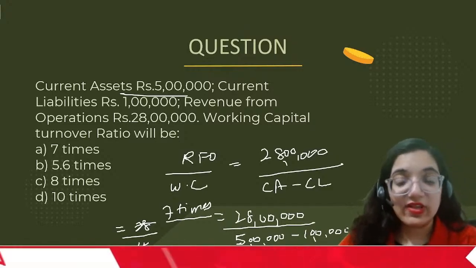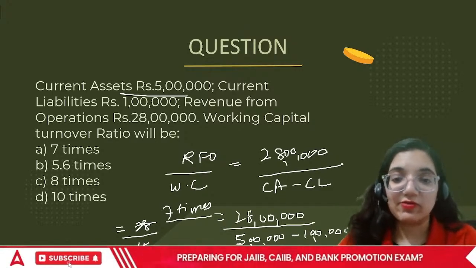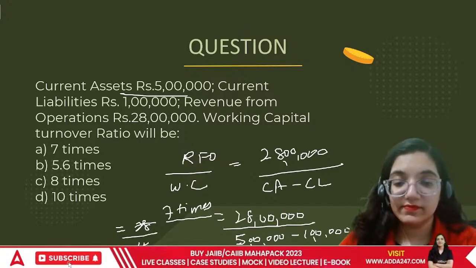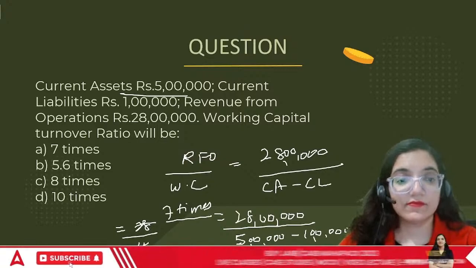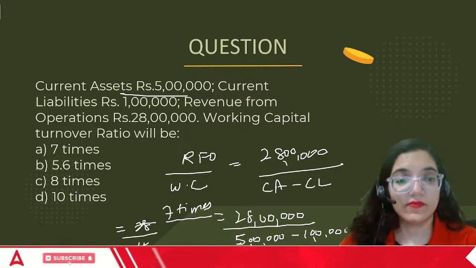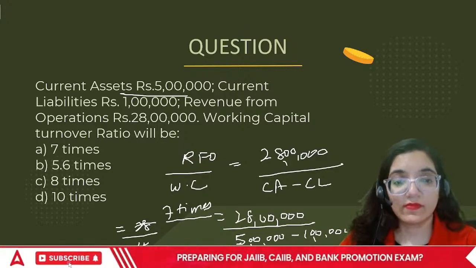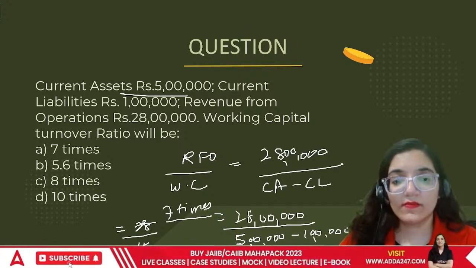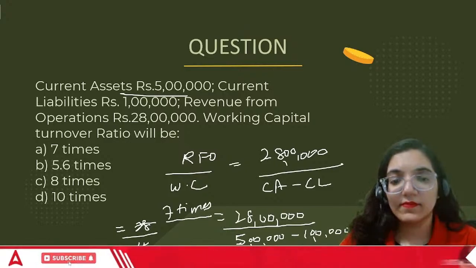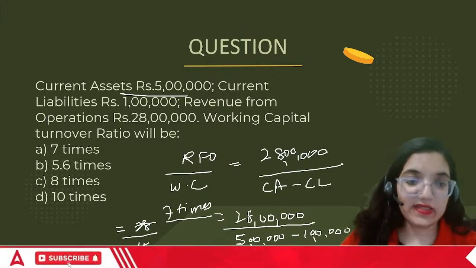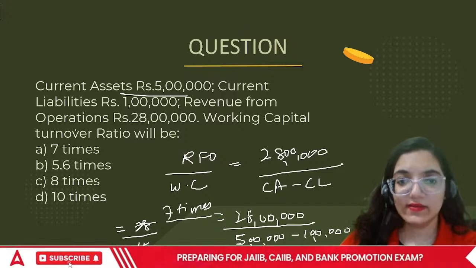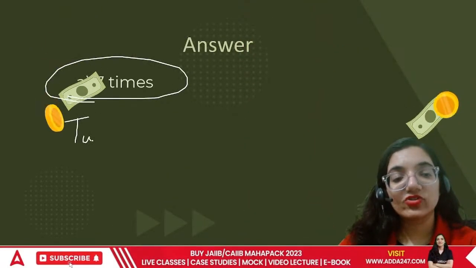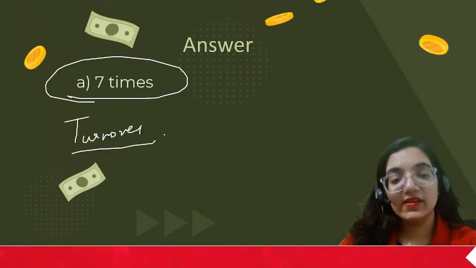Without paying for the day-to-day things, it will not work out. We'll have to pay. Done? So in this case, the correct answer is 7 times. All the turnover ratios are expressed in times.